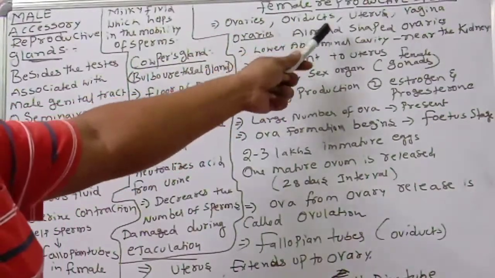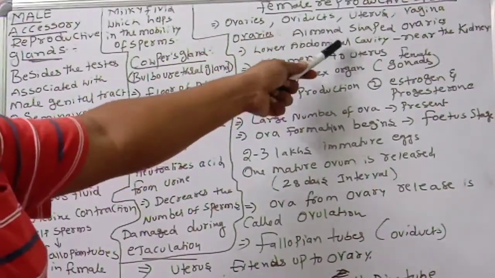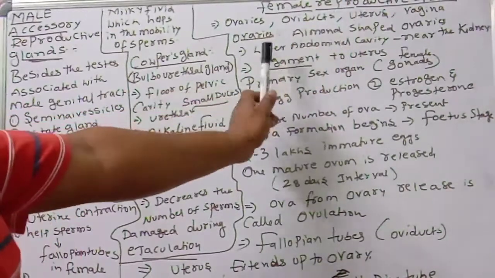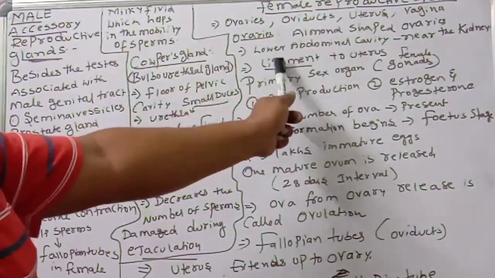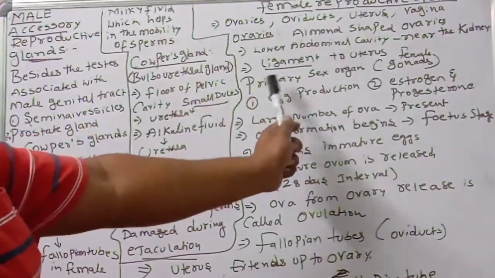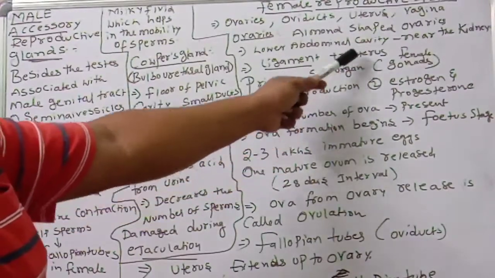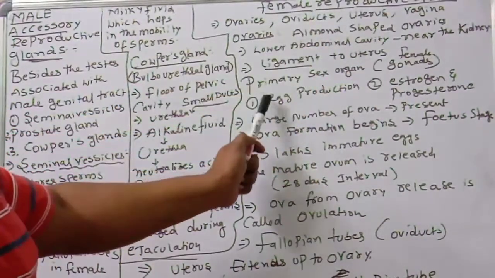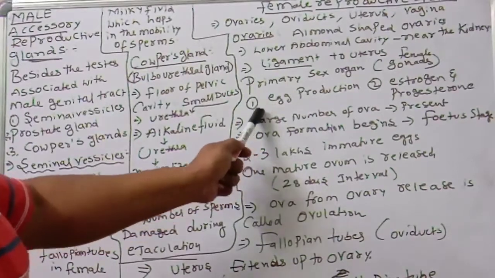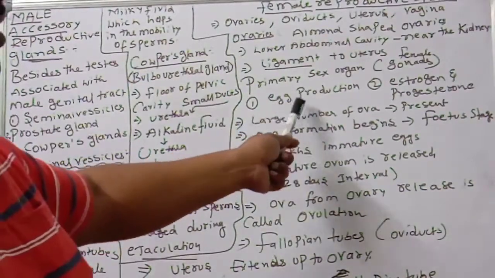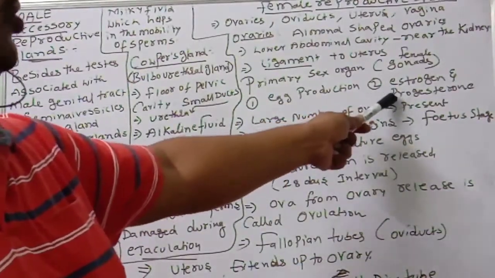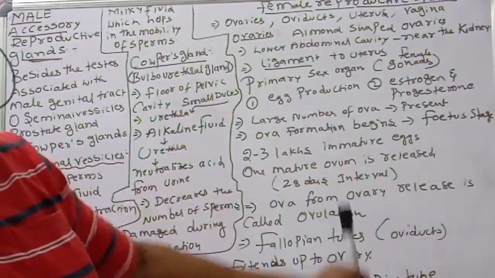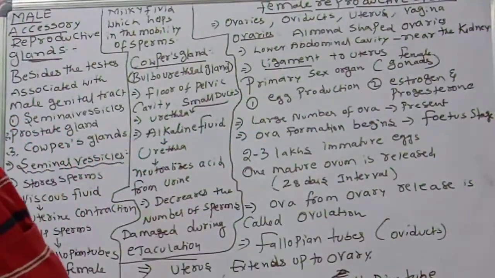Ovaries are almond shaped, located in the lower abdominal cavity near the kidneys. They attach to the uterus with the help of a ligament. They are primary sex organs, the female gonads. They perform two functions. Number 1, egg production. Number 2, the female sex hormones, estrogen and progesterone.